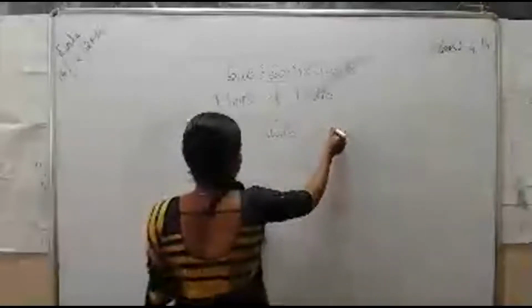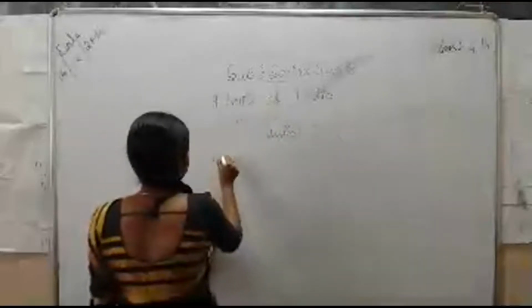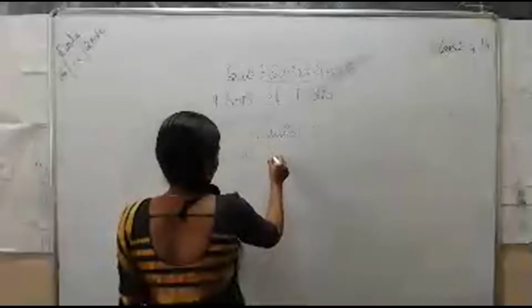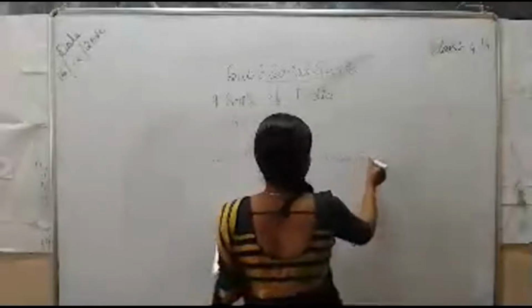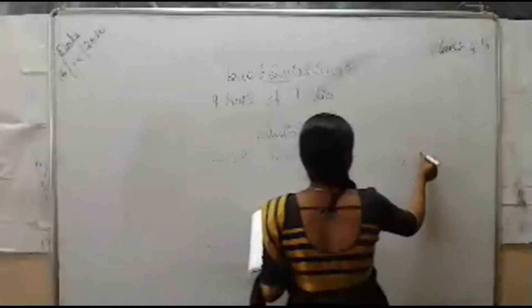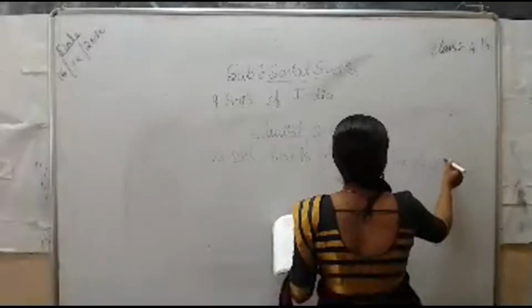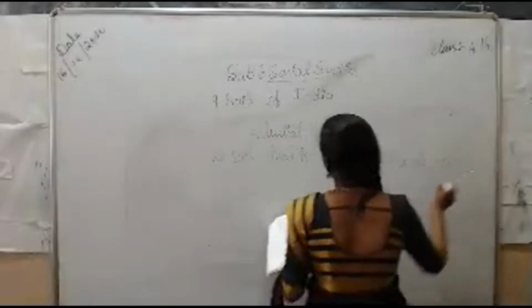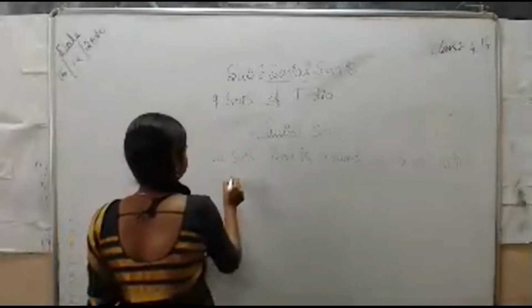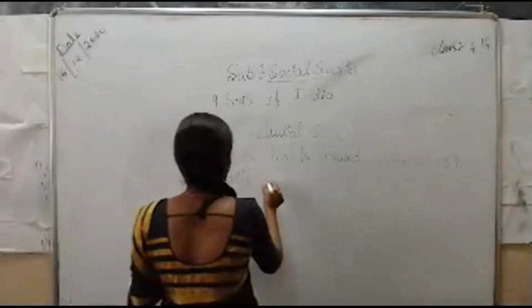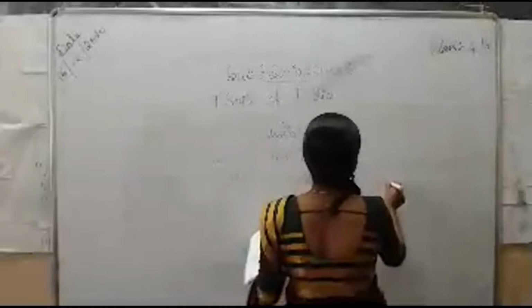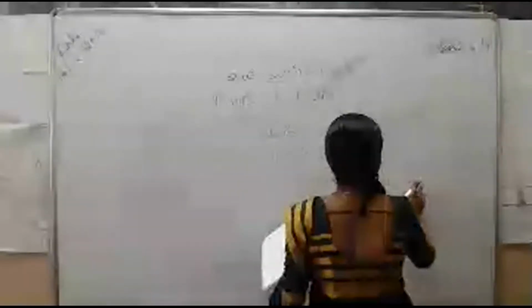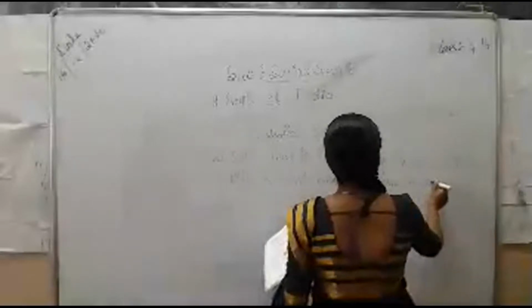Alluvial soil means it is a kind of soil that is formed by the deposition of silt and sand brought down by rivers.